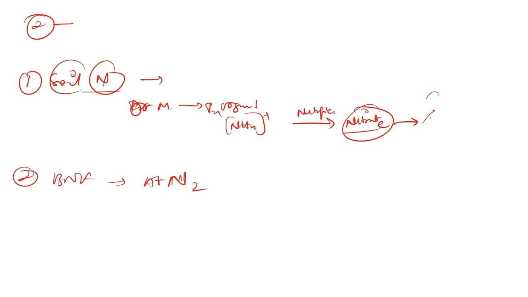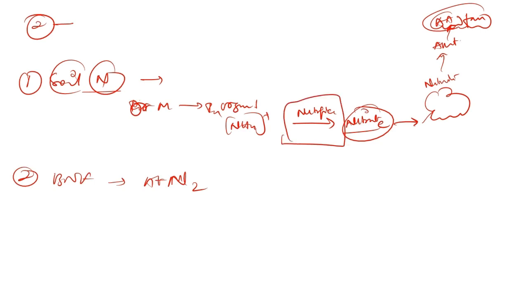In the roots there will be conversion of nitrate to ammonium form, which is utilized by the plants by converting it into amino acid. I have explained nitrification in the earlier slide. Now we'll talk about how this nitrate is again converted into ammonium form.